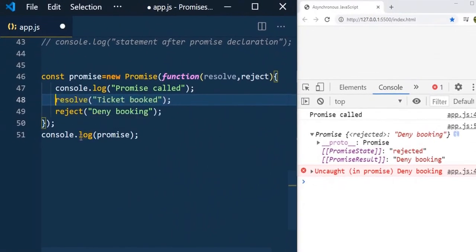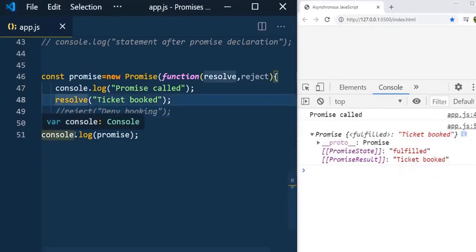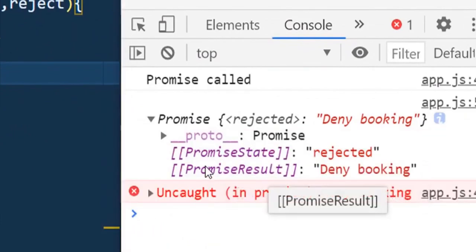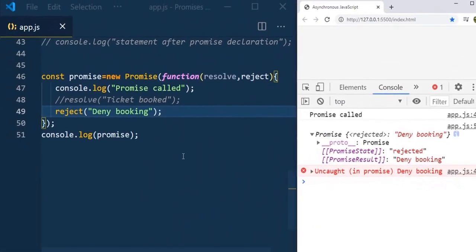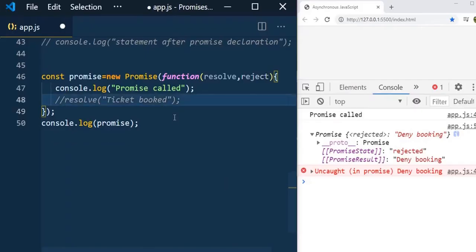Whereas when you see the promise result here, you can see that promise result is ticket booked. But in case of reject, whatever we pass to the reject method will be the promise result value, deny booking. This is how promise will have the different states, starting from pending state, then fulfilled state, and rejected state also. Let me uncomment it.